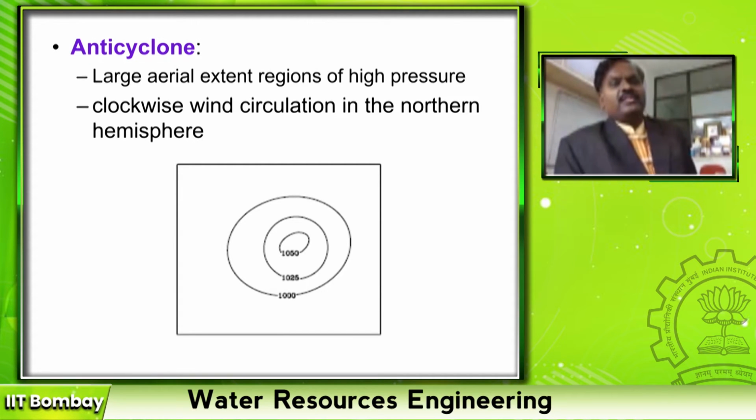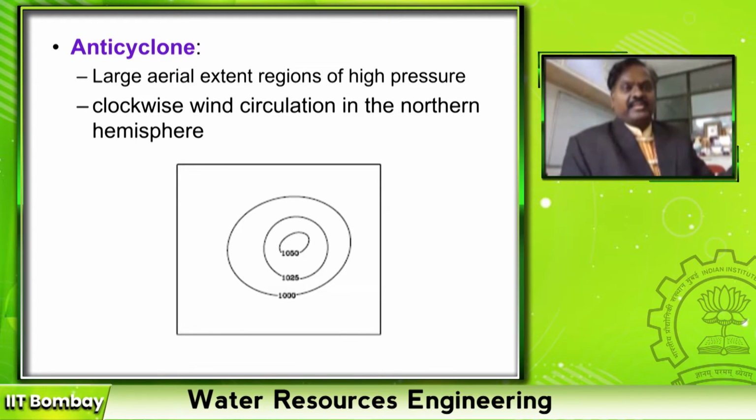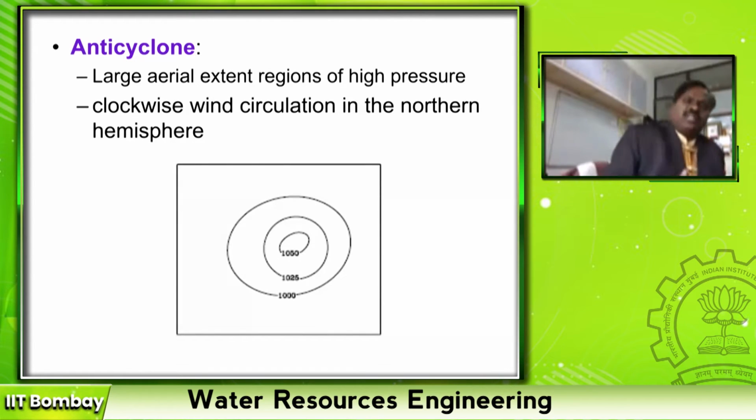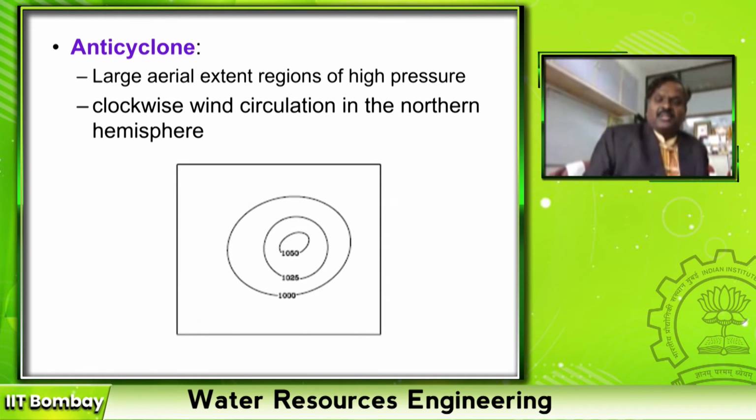They are large regions of high pressure, whereas cyclones are low pressure with anti-clockwise circular movement of winds, whereas anticyclones are high pressure with clockwise wind. This also moves towards the northern hemisphere, but not many anticyclones are created.